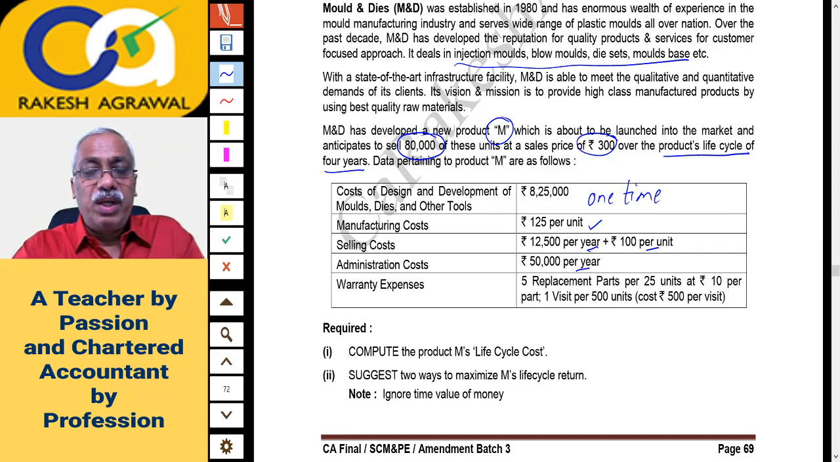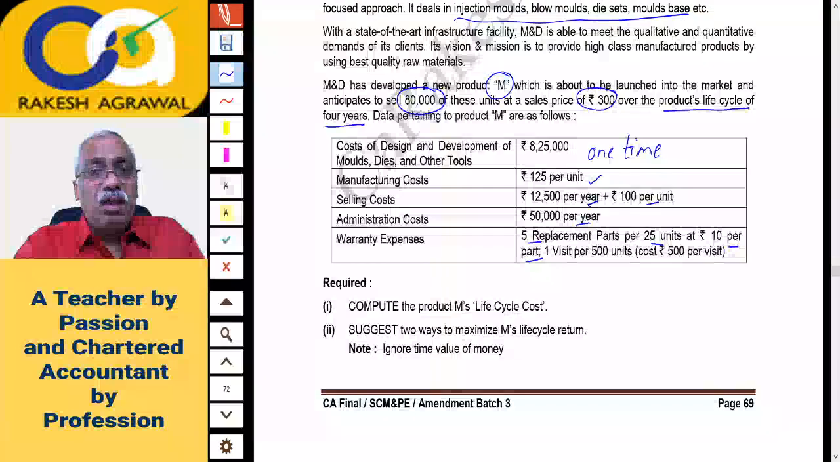Warranty expenses. Warranty expenses means if after selling the goods, they are returned by the customer for some defect. So warranty expenses are 5 replacement parts per 25 units. So per 25 units sold, 5 units will come back for replacement of parts at rupees 10 per part. Okay. And one visit you have to give to the customer per 500 units, and the cost is rupees 500 per visit. Okay, one visit for every 500 units sold, that is how you have to interpret it, and the cost of each visit is 500 rupees. Now what is the question required?